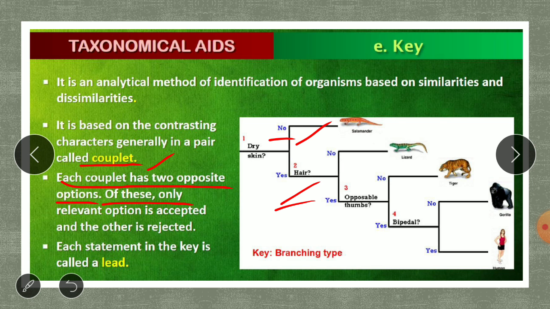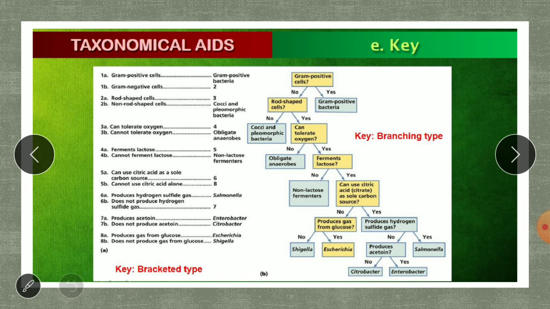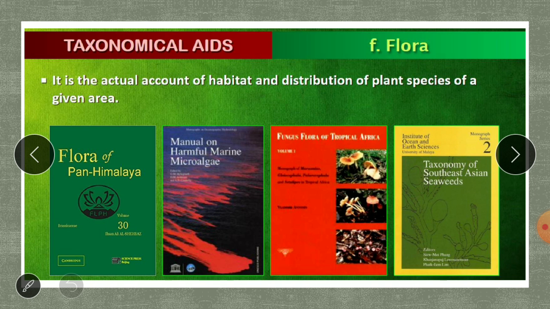Of these, only the relevant option is accepted and the other is rejected. That is what I told you. Each statement in the key is called the lead. So each statement of the key is called what? Lead.